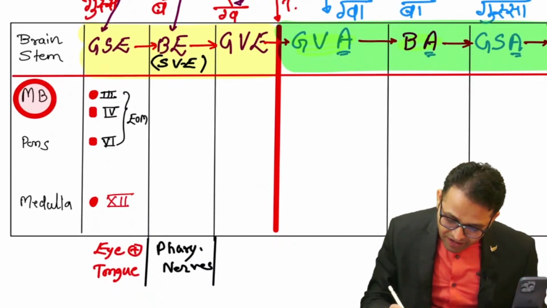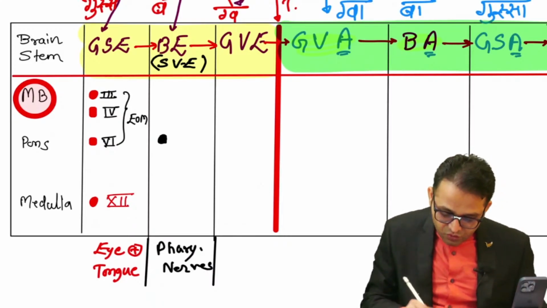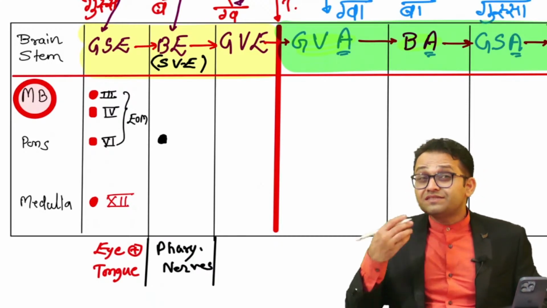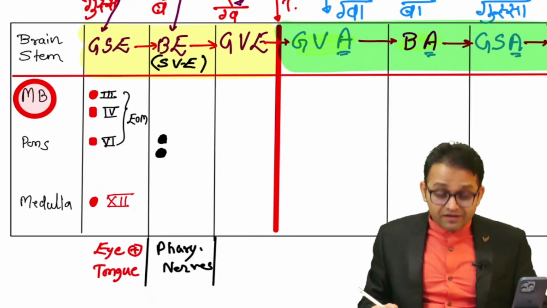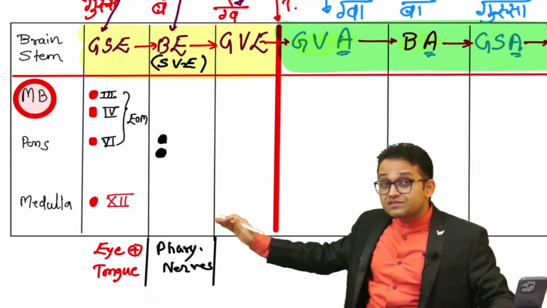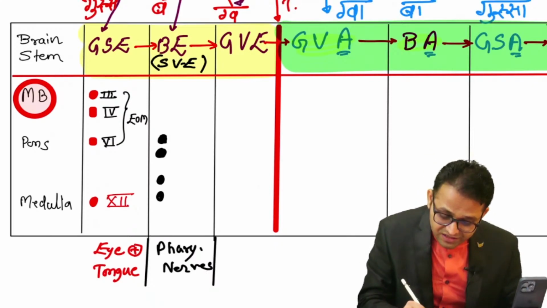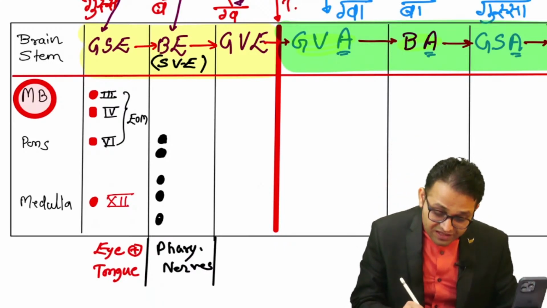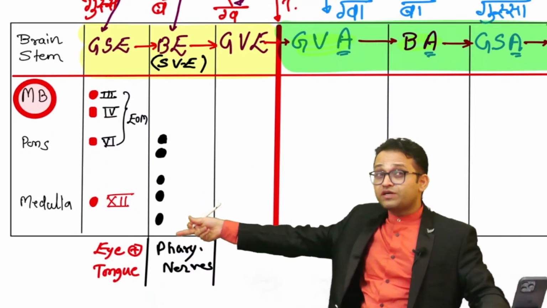What I want to tell you, sir, is the nerves of the pharyngeal apparatus. So there is our mandibular nerve. Yes, this is the fifth cranial nerve. You will draw it in the pontine part. Okay, sir. Then the nerve related to the second arch, the facial nerve, is also located in the pons. And then the nerve of the third arch, the glossopharyngeal nerve, is located in the medulla oblongata. And then the 10th cranial nerve is also located in the medulla oblongata. And then our 11th cranial nerve, the cranial root, because you are talking about the brain stem, is also located in the medulla oblongata.